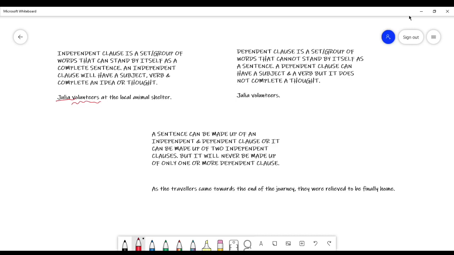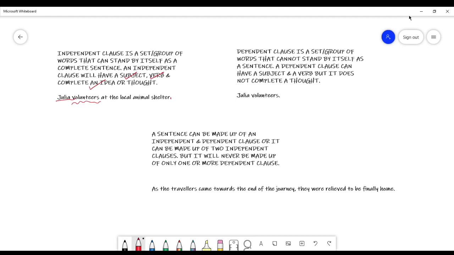At the local animal shelter. Now, this sentence has a subject, it has a verb, and it completes an idea or thought. Also, it has proper punctuation and capitalization. Therefore, since this statement can stand by itself as a sentence, this is an example of an independent clause.